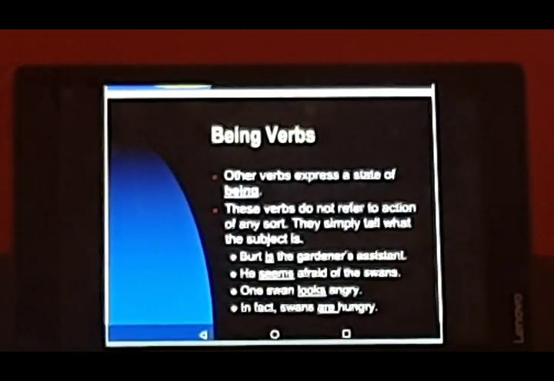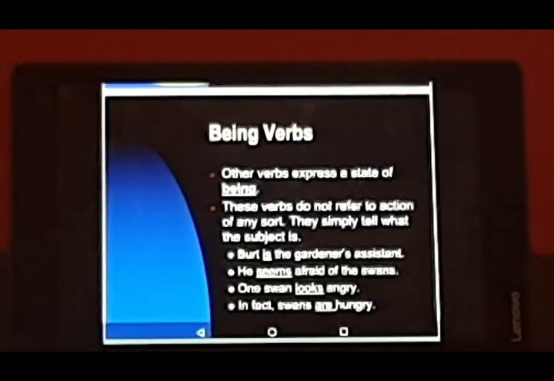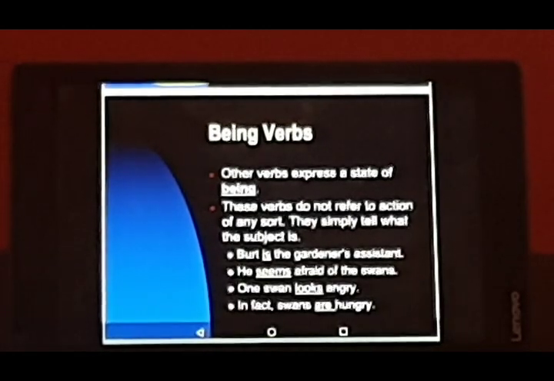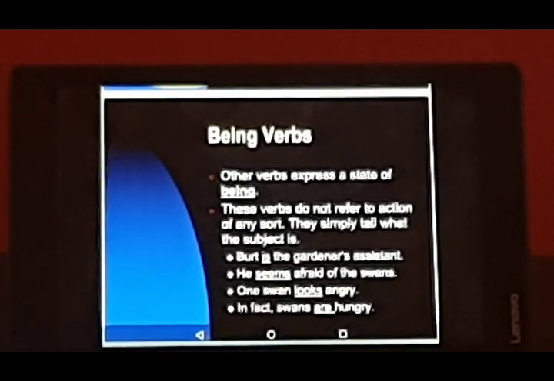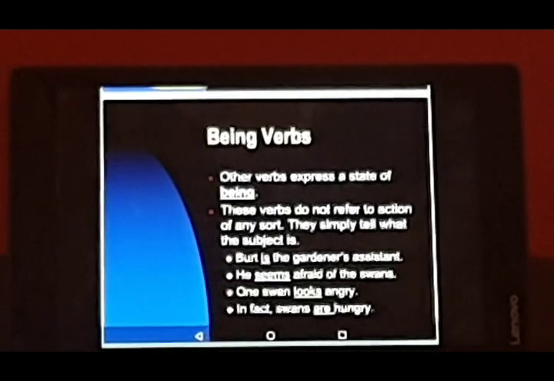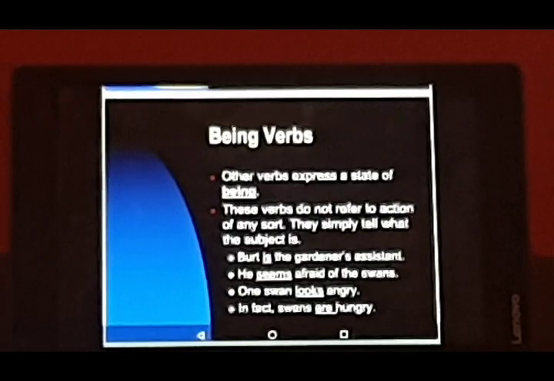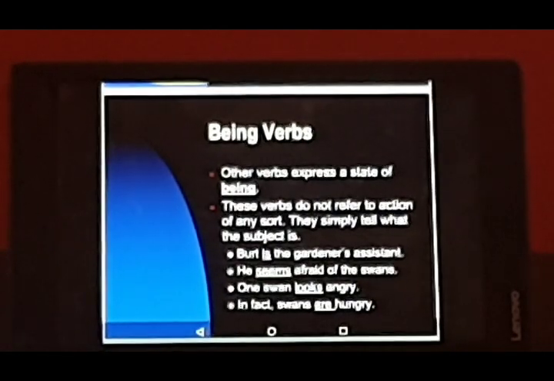Now see, being. Which words are being words? Other verbs express a state of being. These verbs do not refer to action of any sort. So they are not actually action words, where we do not show any kind of action. They simply tell what the subject is. कि subject क्या है? Like if you translate this word is in Hindi, so what do we get? है. Like she is tall, वो tall है.